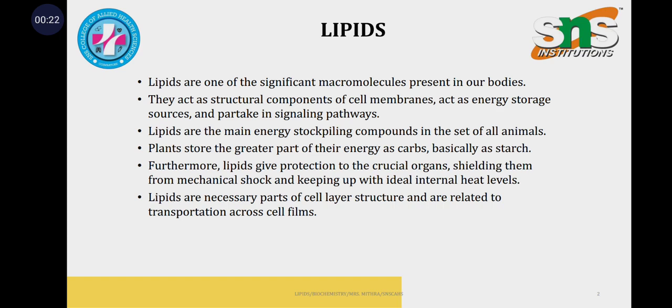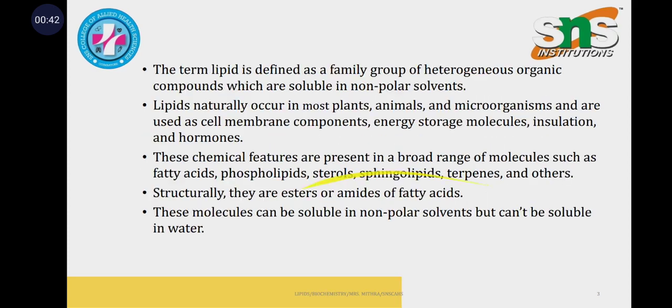Plants store the greater part of their energy as carbs, that is basically as starch, and lipids mainly give protection to the crucial organs, shielding them from mechanical shock. They are necessary parts of cell layer structures related to transportation across the cell membranes.